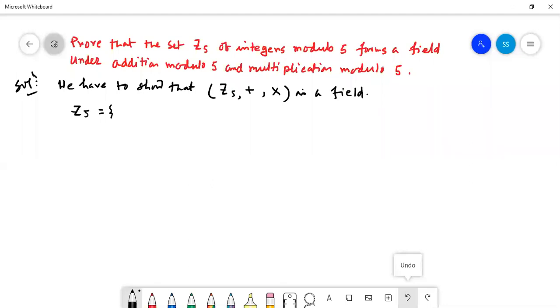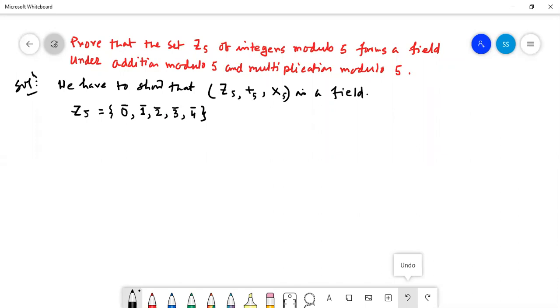If it is completely divisible, then 0 is the residue. Otherwise, the residue should be 1, or 2, or 3, or 4. So these are the elements of Z5, isn't it? Yes, sir.